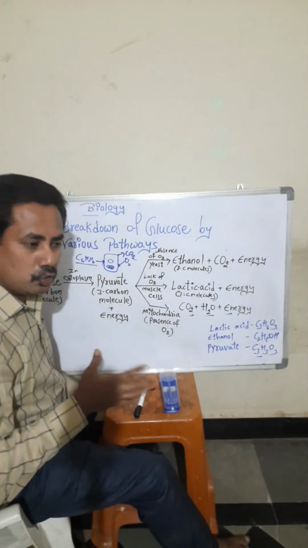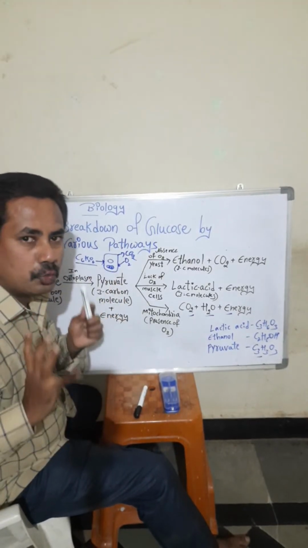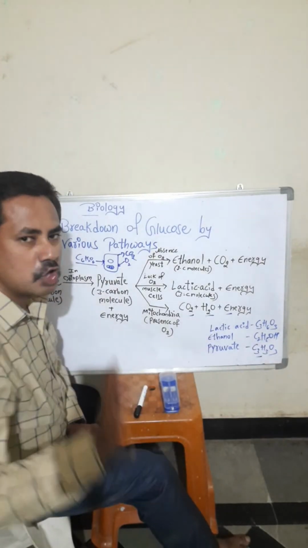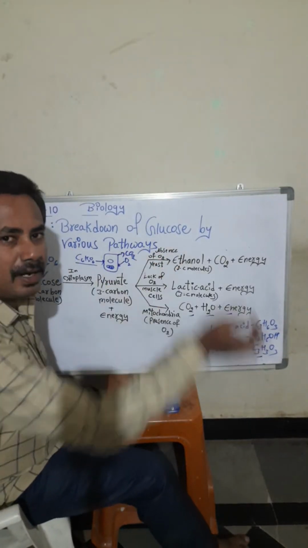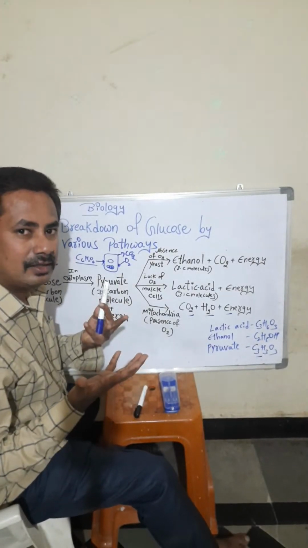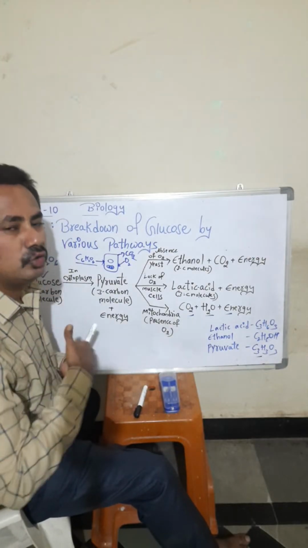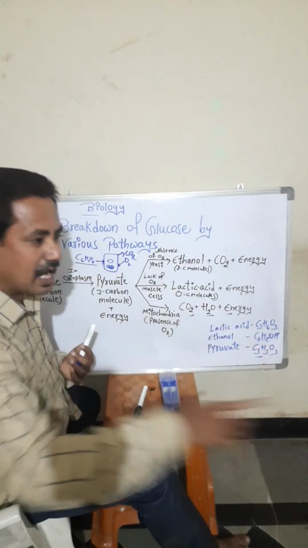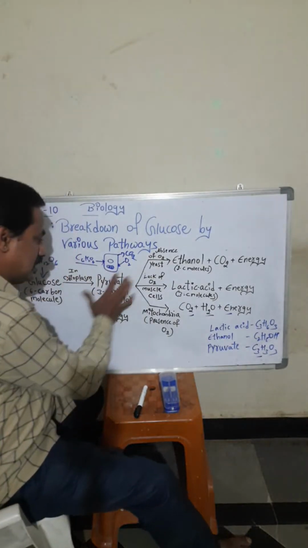That carbon dioxide should not continuously be present in our body. It has to be eliminated. It is not good for our health. So that carbon dioxide is released into the blood, and the blood will again take it to the heart. The heart will pump that carbon dioxide blood to the lungs, and again the lungs will send it to the windpipe, and through our nostrils we exhale the carbon dioxide. Got it? So this is a very simple way.